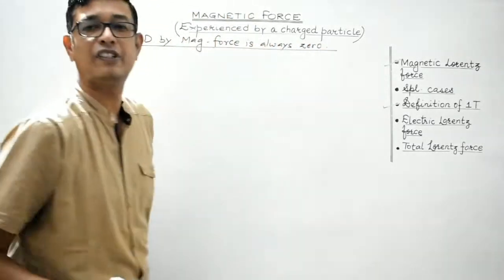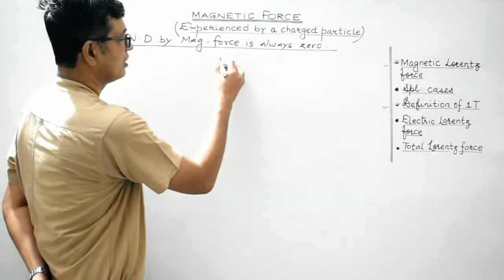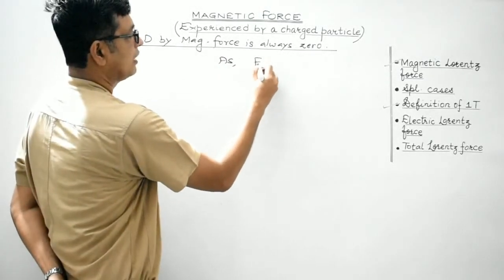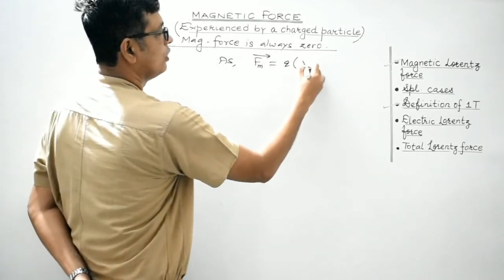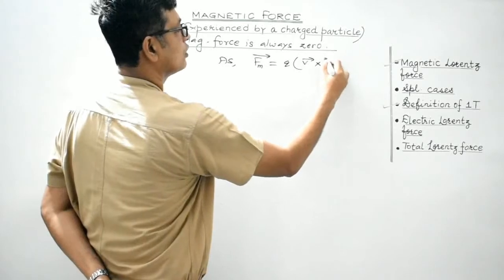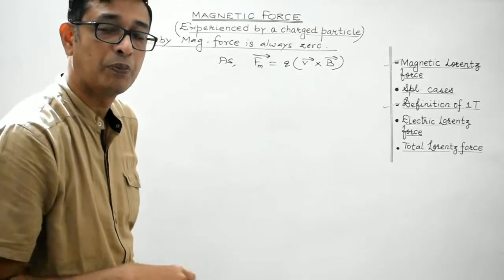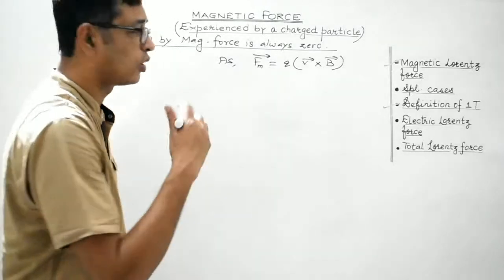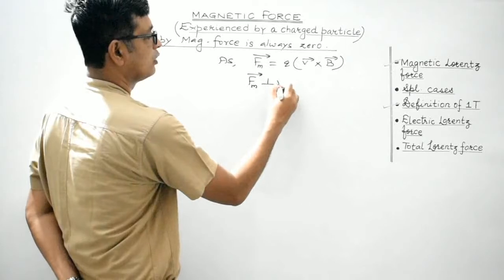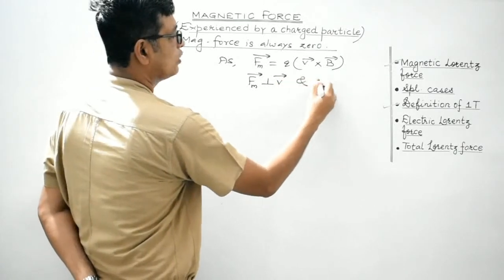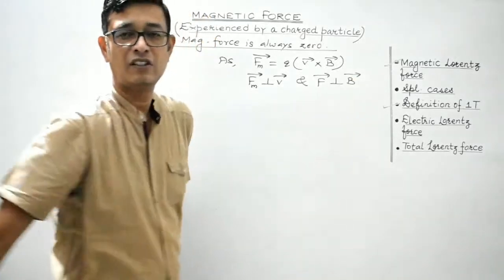This is a very, very important point. Let's try to verify it. Just now we have discussed magnetic force. We are aware in vector form it is given by q V vector cross B vector. By using the properties of the cross product, we can safely conclude that Fm vector is perpendicular to both the velocity vector as well as the magnetic field vector.